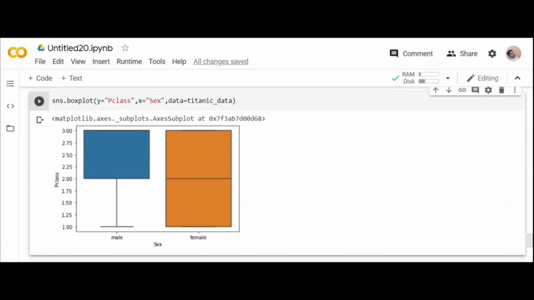In maths we do, but in matplotlib that is applicable. But if you go for Seaborn, you don't have any default parameters. You can go for multiple kinds of plots and easy to understand plots with the default palettes. That's how you have this kind of representation in box plots.